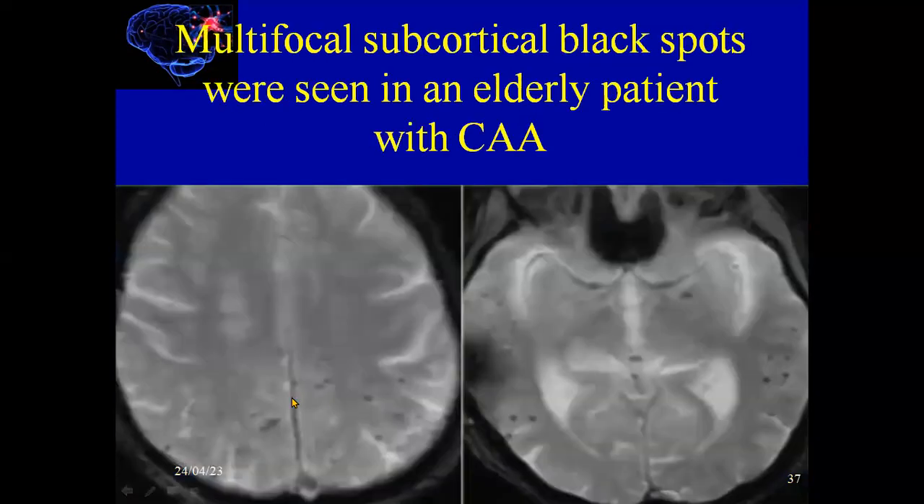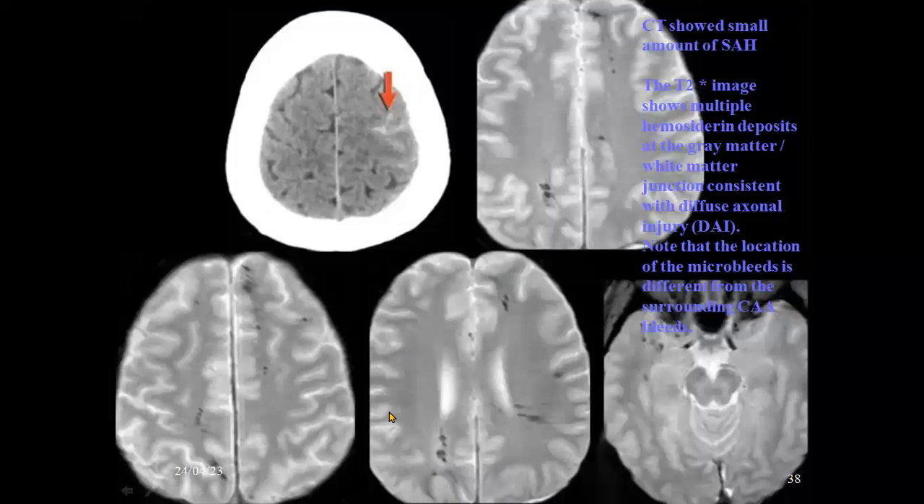Here, multifocal subcortical black spots. These black spots are seen in an elderly patient with CAA. Here, another patient on CT, a patient after a road traffic accident. Here, this is a subarachnoid hemorrhage. We'll also see it in the corpus callosum, in the white matter, and also the brainstem. Sometimes we'll see small microhemorrhages, which indicate diffuse axonal injury.